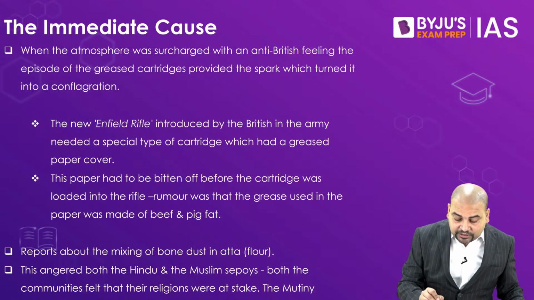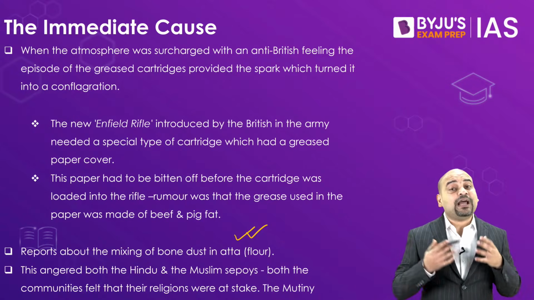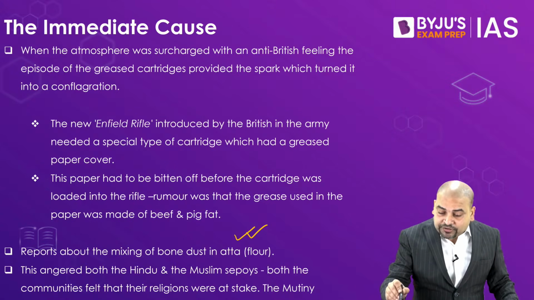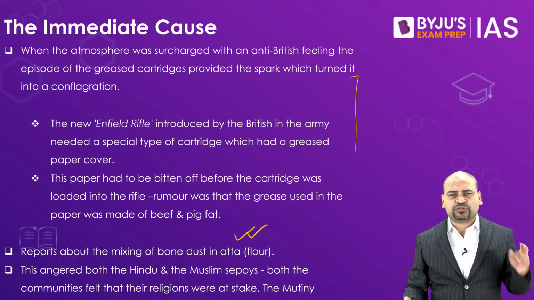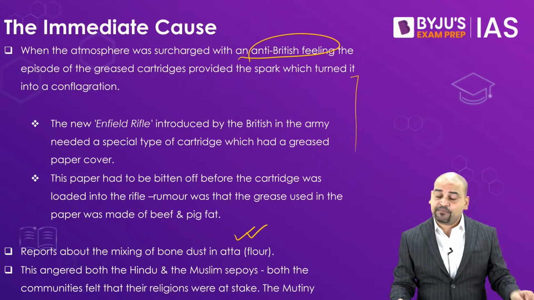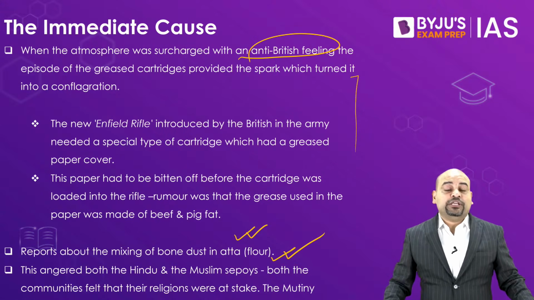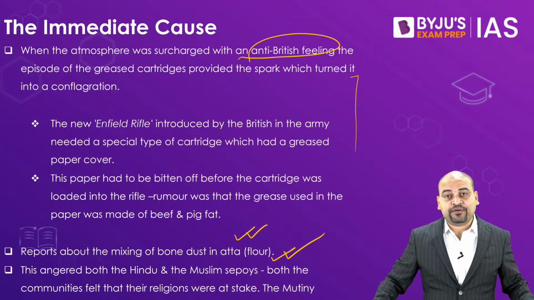Along with that, another rumor was that bone dust was being mixed in the atta flour, and because of these two things, there was a growing anti-British feeling at this point of time, and this resulted in the revolt of 1857 beginning at this point of time.